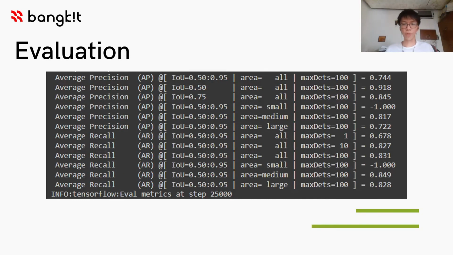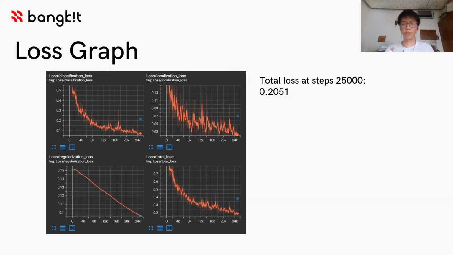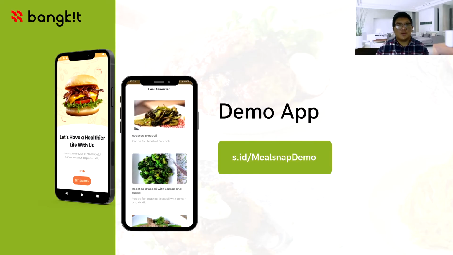This is the evaluation we got from the training process. It counted the average precision and average recall. This is the loss graph from the first until 25,000 steps. The TensorBoard shows us the 4 loss graphs. These are classification loss, localization loss, regularization loss, and the last one is the total loss among them. The total loss at step 25,000 is 0.2051.